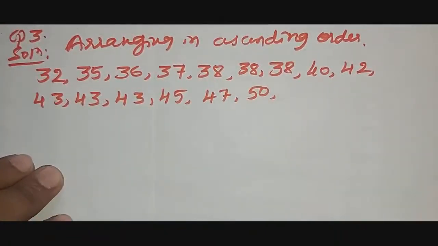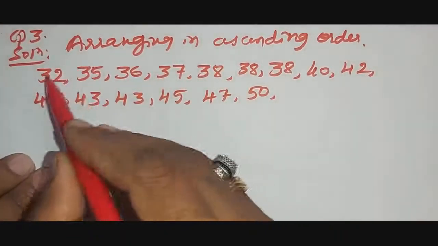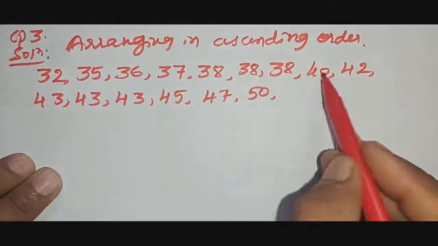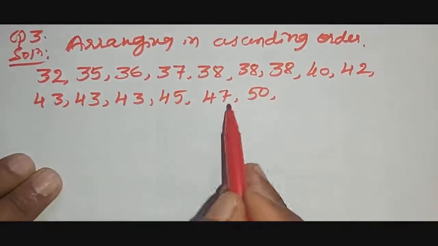Okay, total how many weights they have given here? 15 students. 1 2 3 4 5 6 7 8 9 10 11 12 13 14 15, right?